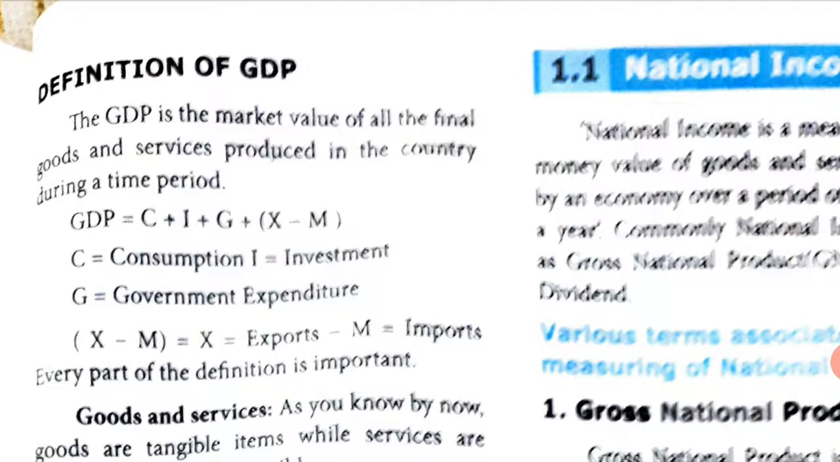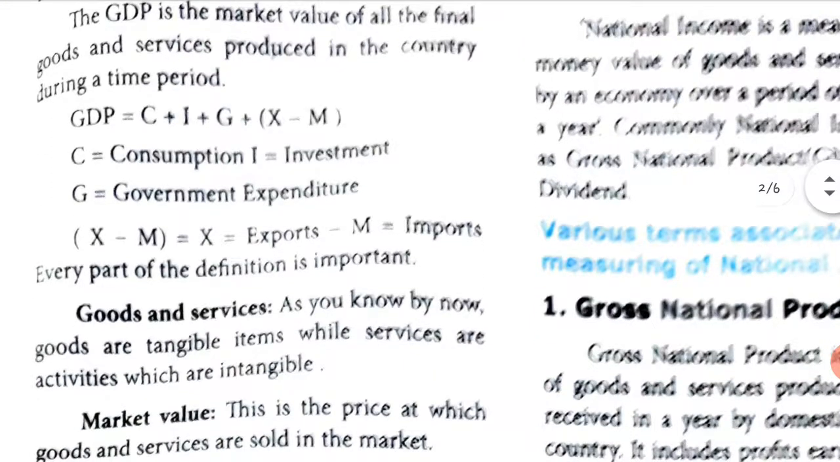So it is the market value. Market value means the price for the final goods that you receive and the services that are produced in a country during a time period. Whenever we want to measure something, we need a formula. So GDP is C plus I plus G plus X minus M. Each term has a value there.